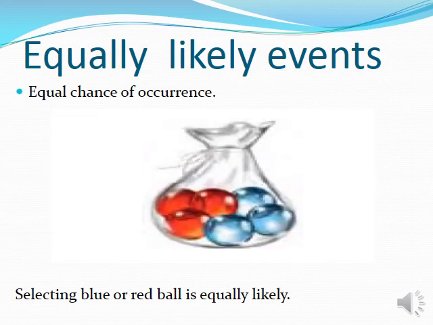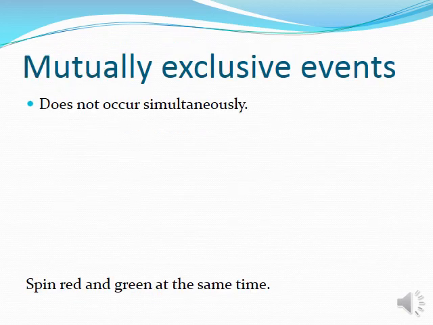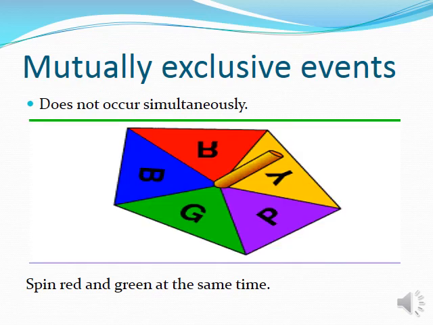Next, let me explain a few definitions. First one is equally likely event. Equally likely events are those with an equal chance of occurrence. Look at the picture: in this picture, selecting a blue or red ball is an equally likely event. Next definition, mutually exclusive event. Mutually exclusive events do not occur simultaneously, and this is the example for mutually exclusive events: pink, red, and green at the same time.